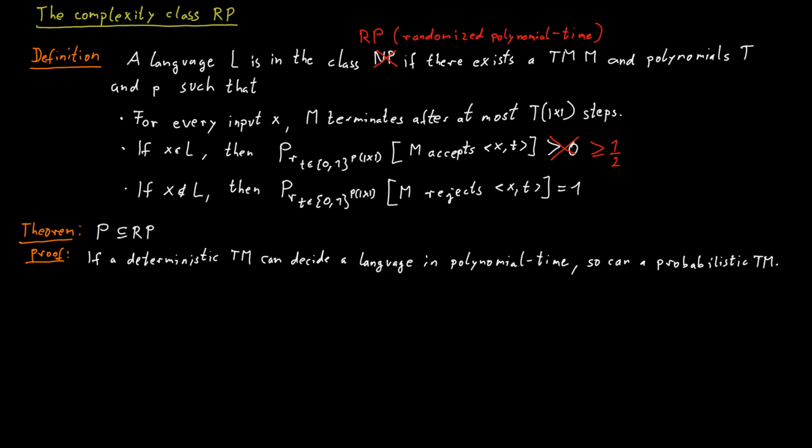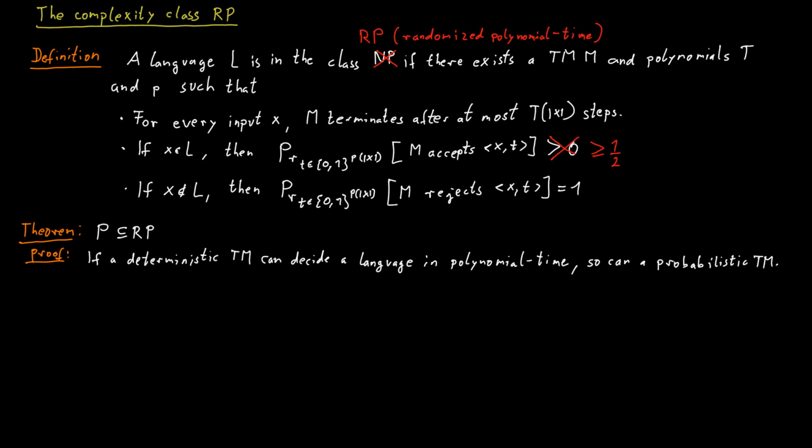You don't have to use extra random bits. You can just ignore them. You can either not generate them in a probabilistic Turing machine, or if they are fed to you from outside, you just don't look at them. You just do the same thing that the deterministic Turing machine would do, and you can decide exactly the same stuff. So RP can only be more powerful than P, or it may be equally powerful, but it cannot be less powerful. So all of P is contained in RP.